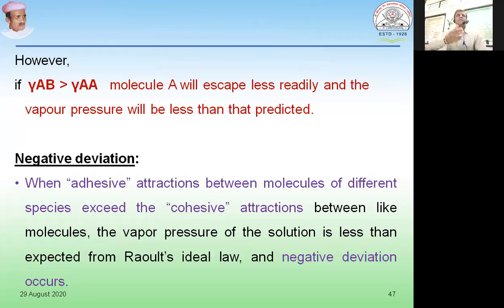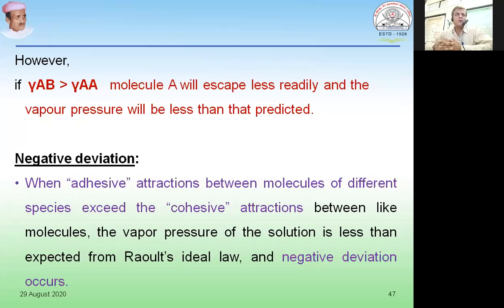What happens in this case is that when you add some solute into the given solvent, it makes a better contact and interaction with the solvent molecules and reduces their escaping tendency, and that is what is known as negative deviation. Whatever vapor pressure the solvent has in its purest form is actually reduced, and that too to an extent which is not expected according to Raoult, and that is known as negative deviation.